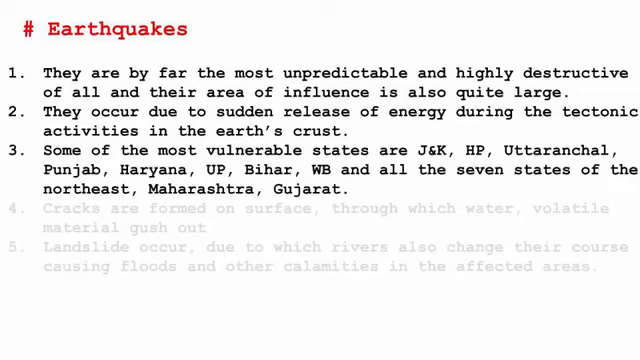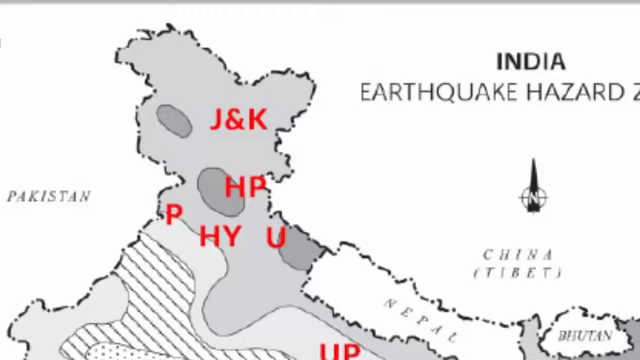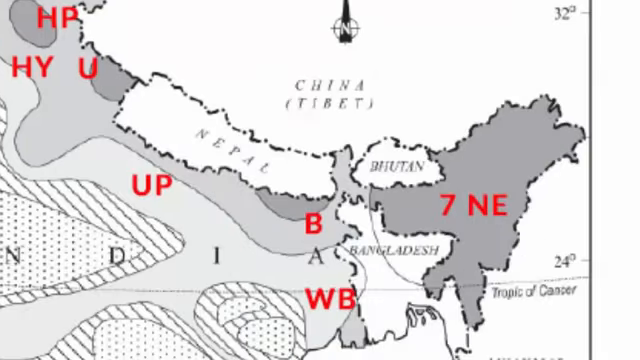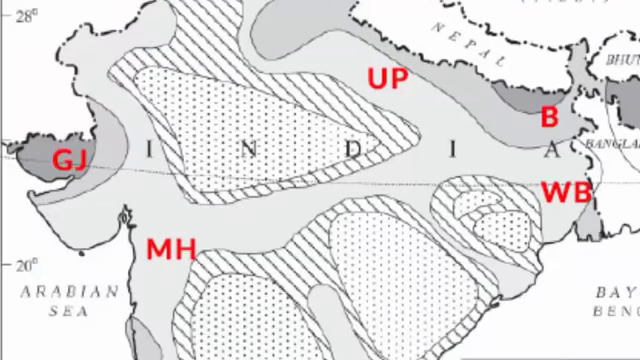So some of the most vulnerable states in India are Jammu and Kashmir, Himachal Pradesh, Uttaranchal, Punjab, Haryana, Uttar Pradesh, Bihar, West Bengal, and all the 7 states of the Northeast, Maharashtra and Gujarat.